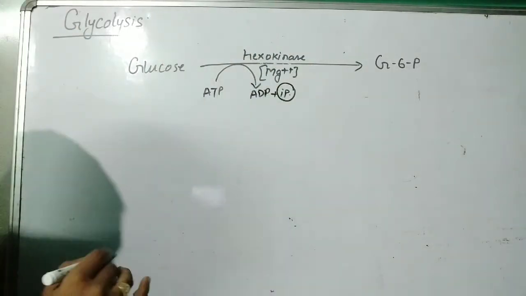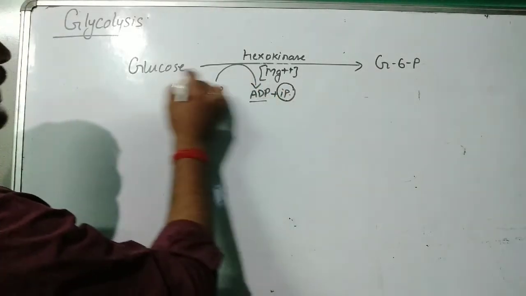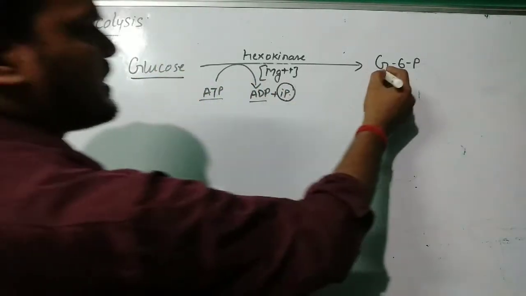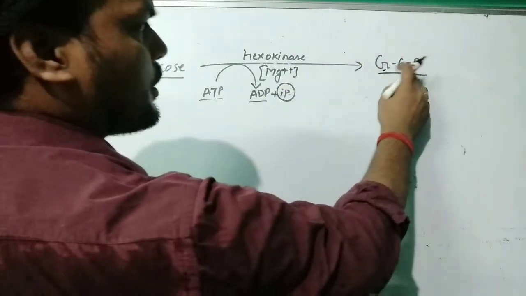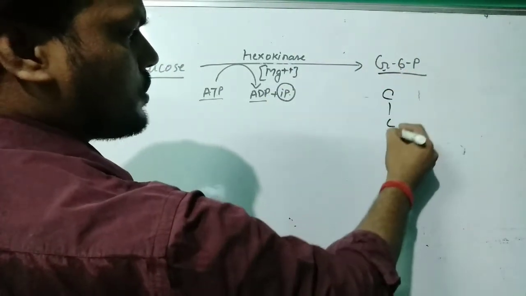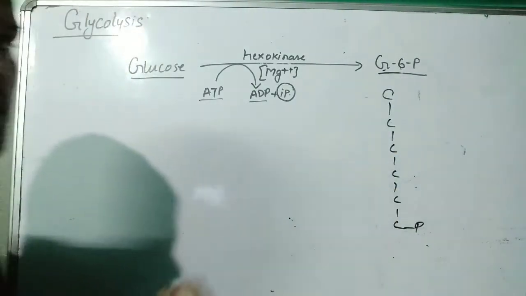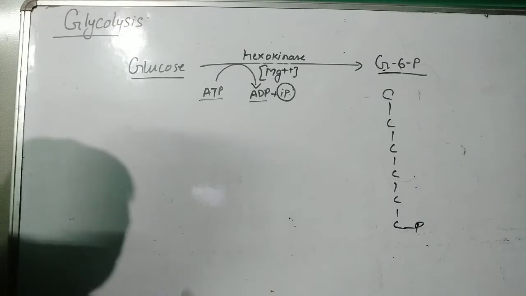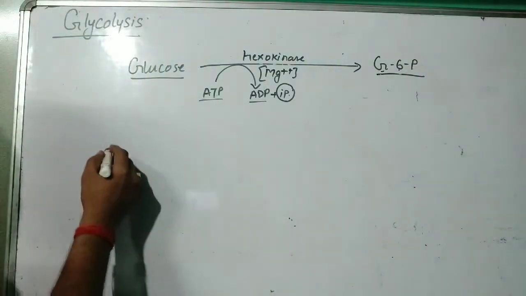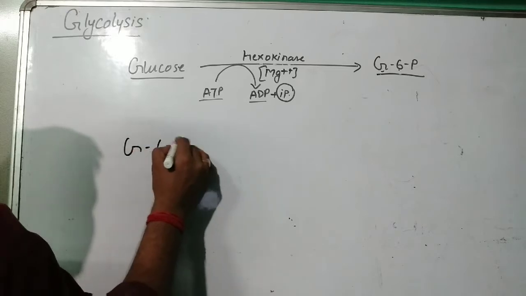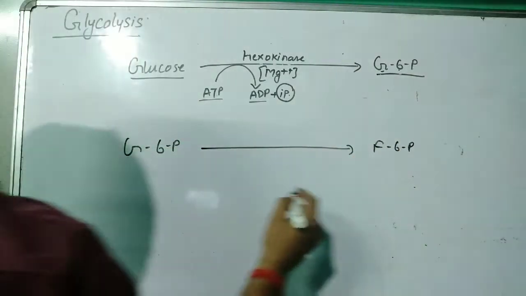As you can see, ATP is broken down into ADP plus inorganic phosphate. This one phosphate goes and binds with the 6th carbon of the glucose, and that's why it is written glucose 6-phosphate, because at the 6th carbon of glucose, a phosphate group has been added. Now the next is glucose 6-phosphate is converted into fructose 6-phosphate.